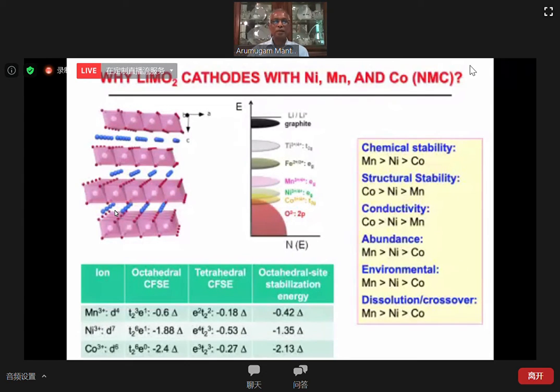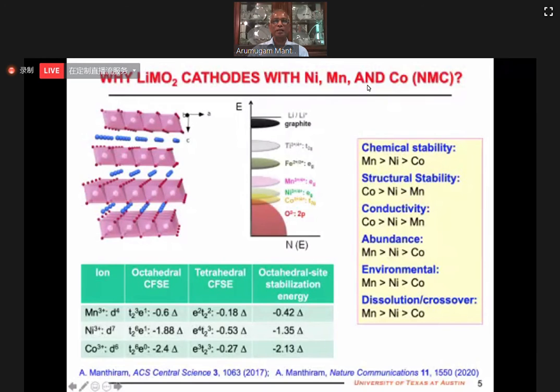So today I'm going to focus mainly on the layered oxide cathodes. So the first question is, why do we have 3 metal ions, NMC, rather than 1 metal ion for the cathode? The answer is each one of them has its own advantages and disadvantages. There are 2 major aspects. The first aspect is the relative position of these redox couples with respect to the top of the oxygen 2p band. Cobalt 3+/4+ overlaps with the top of the oxygen 2p band, so it has chemical instability.